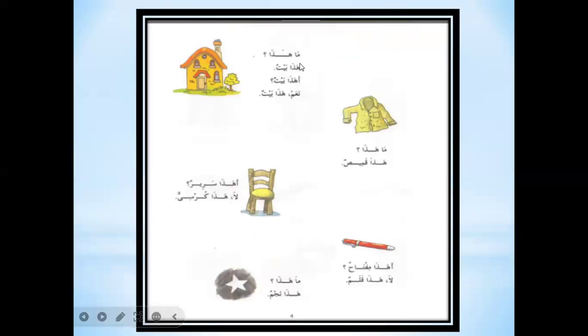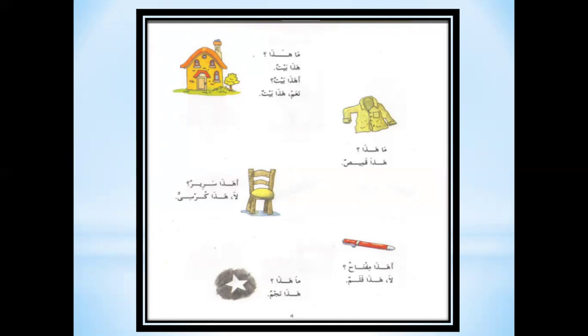All right. There is a new word in this page which is ma. Ma is adawatul istifham, an interrogative word. Ma is used for interrogation, for questioning. Ma hada. Hada means this and ma means what. So how will we translate it? Ma hada. What is this?